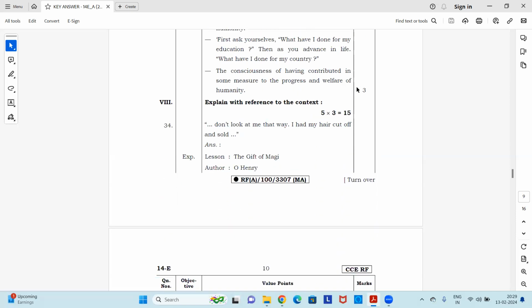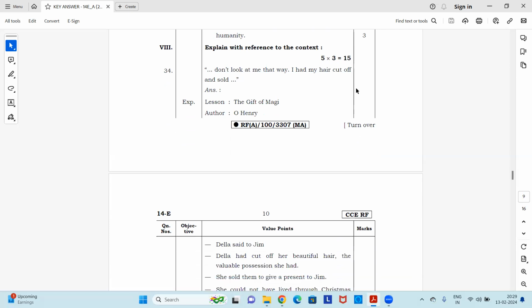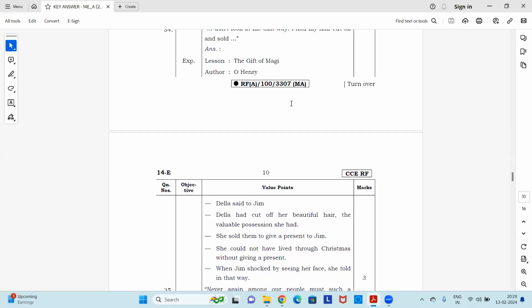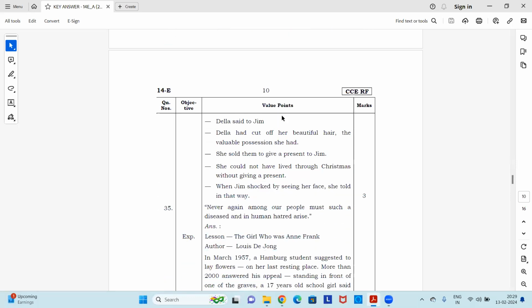Okay, let's move to the next question. Explain the reference to context. Okay, 34th question. Don't look at me that way. I had my hair cut off and sold. So from which lesson is this extract taken? It is from The Gift of the Magi. Author is O. Henry. Now, who said to whom?